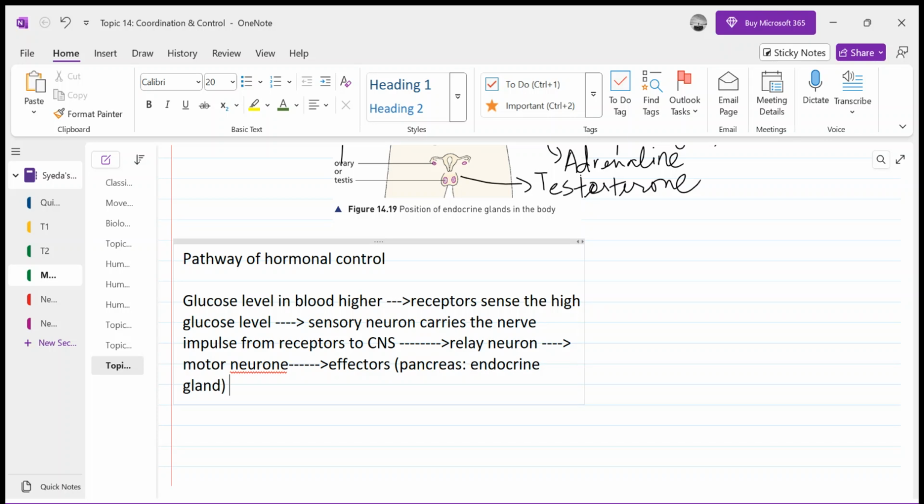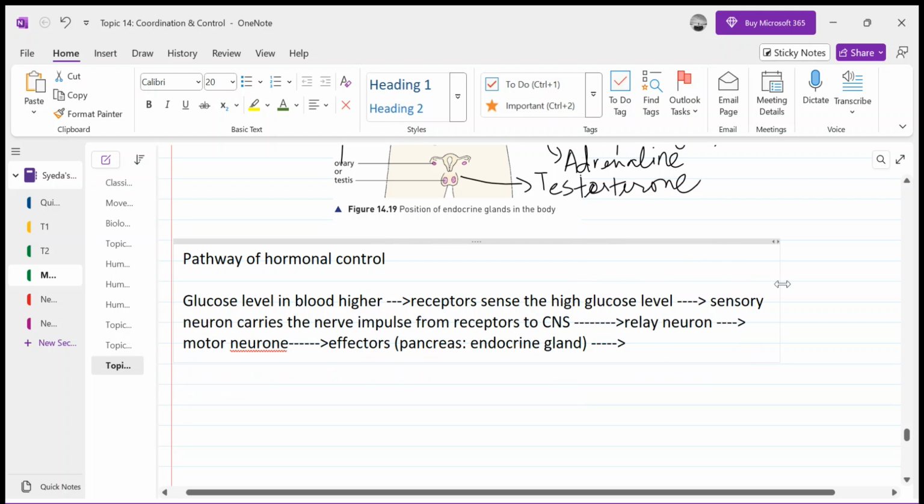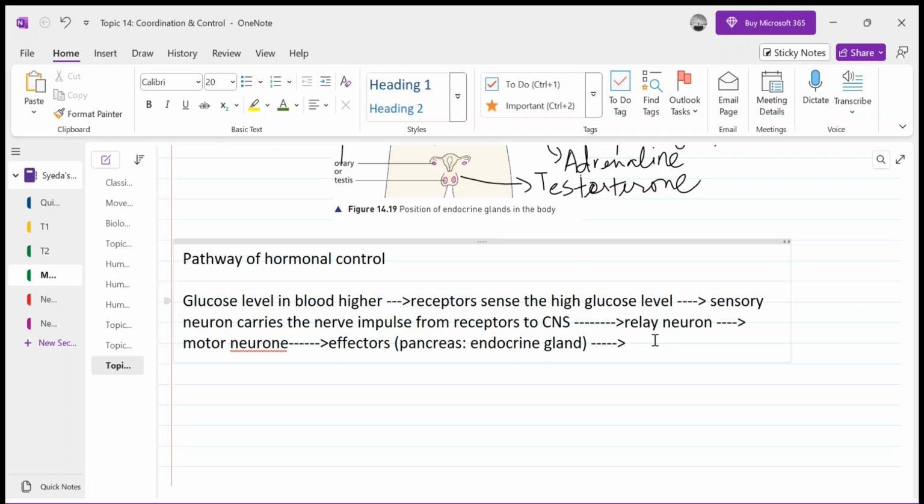Now the pancreas receives the message from the brain that the glucose level is high, so start releasing insulin. This is the message that the brain has sent to the effector, that is the pancreas, the endocrine gland. Now this pancreas secretes insulin, right?